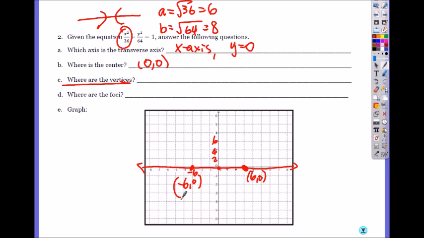And what do we do with B? B is 8. From the center, you go up 8, 2, 4, 6, 8. And remember, we are going to make the rectangle. Using your A and B, you make a rectangle. So the vertices are at negative 6, 0 and 6, 0.